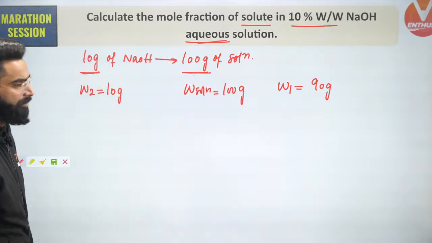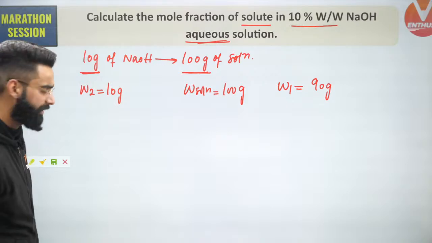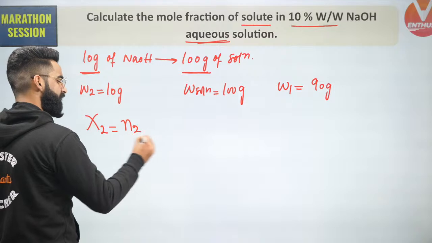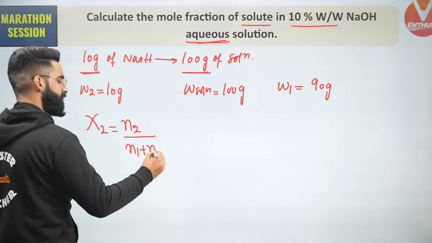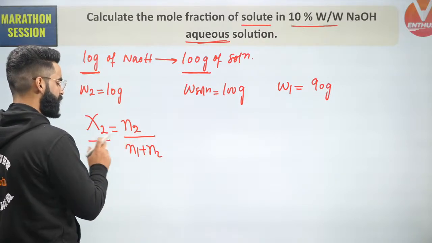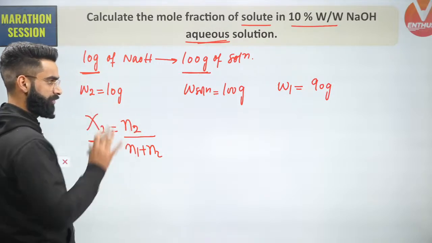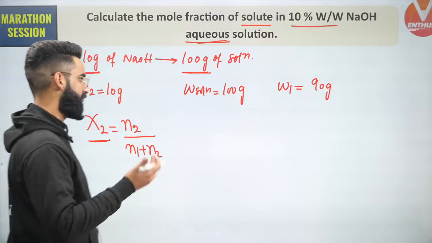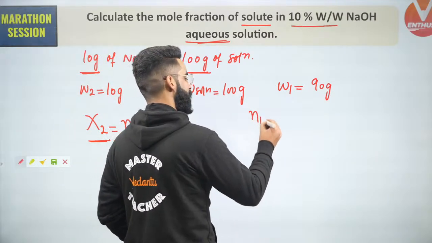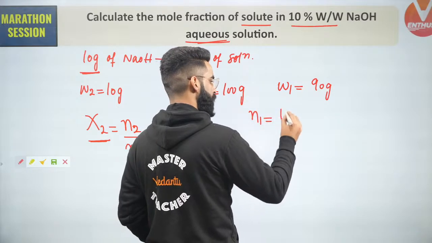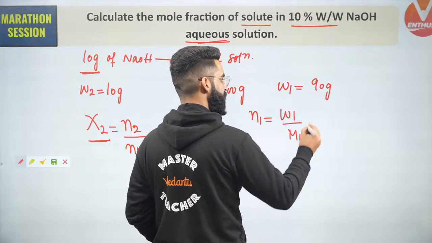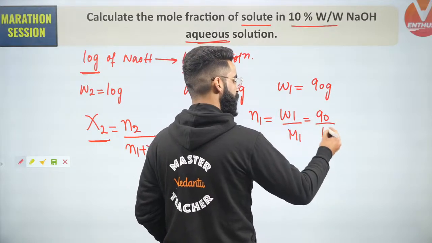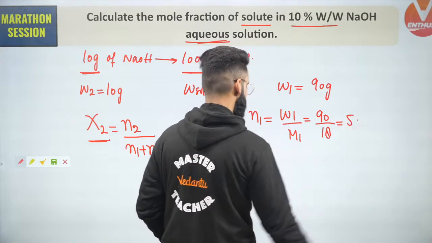What am I supposed to calculate? Mole fraction of solute. As you must be knowing, mole fraction of solute is equal to number of moles of solute divided by total moles present in the solution. So in order to calculate mole fraction of solute, you should know the value of N2 and N1. Now how do we get the value of N2 and N1 right here? N1, the number of moles of solvent, will be equal to mass of solvent divided by molar mass of solvent. That is 90 grams divided by 18, the molar mass of water, so the value is 5. So N1 value is 5.